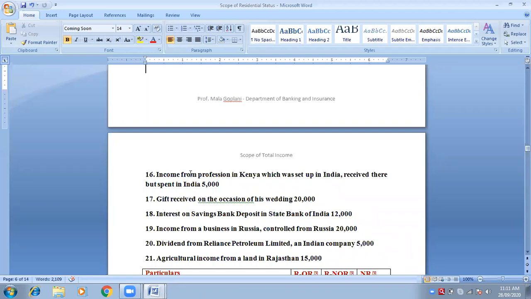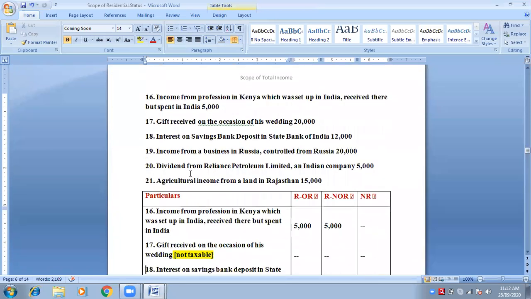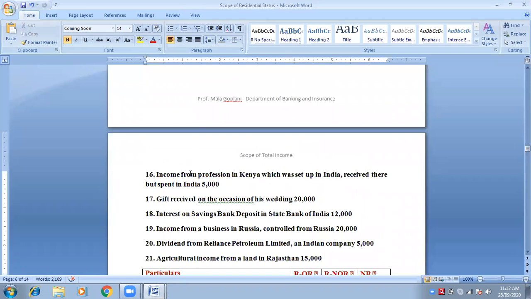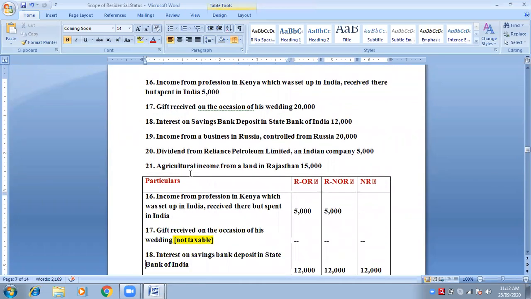Have you written? Okay. Now the other part is the gift. Remember, gifts are always exempted. I'll show you. Can you see this point? Gift received on the occasion of his wedding. See, received anywhere, accrued from anywhere, but gifts are not taxable. Above 50,000, it will be taxable. Let me tell you this thing.